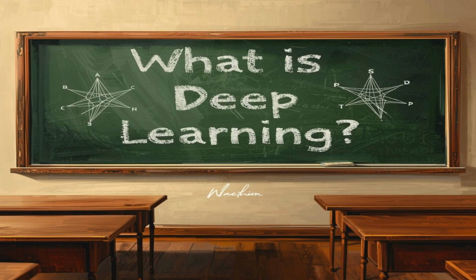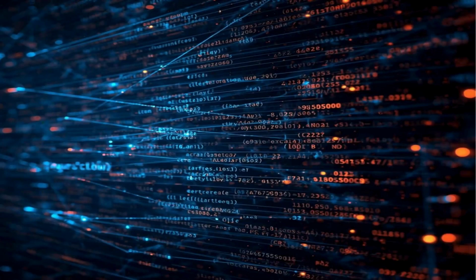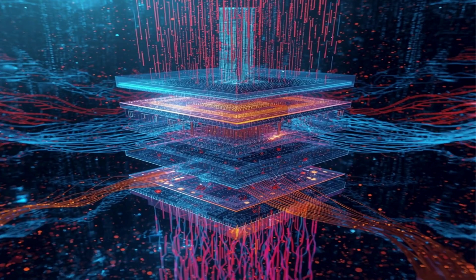Deep learning is a more advanced form of machine learning. It is inspired by how the human brain works. Our brain has millions of neurons connected together. Information passes from one neuron to another, layer by layer, until we understand what we are seeing or hearing. Engineers tried to copy this idea and created something called neural networks. A neural network has multiple layers. Each layer processes information. Each layer improves the understanding step by step.